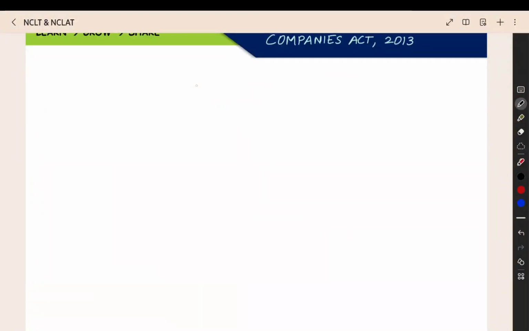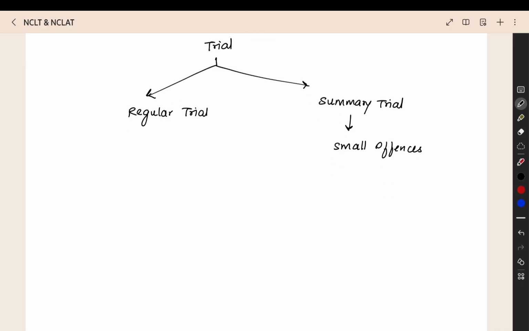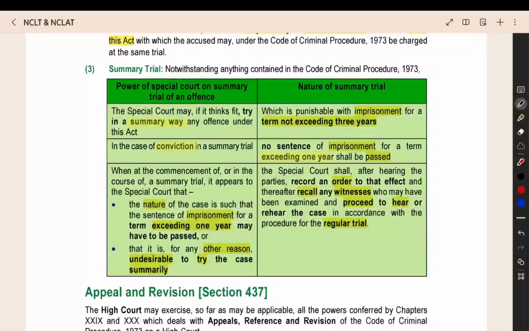Then we have two types of trial. One is the regular trial. Normally the case will be conducted that way, that is a regular trial. The next one is summary trial. Summary trial is for unserious offences, small offences where lower imprisonment is there. In those cases, summary trial will be conducted and they will try to complete the case quickly. That is what they have given here.